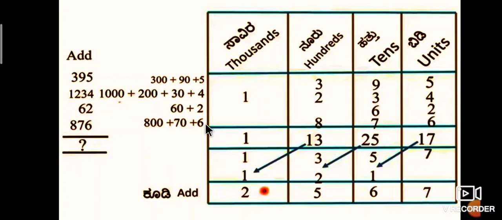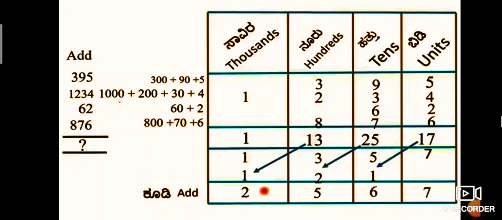How is it filled? 6 means ones, that is written in the unit place as 6. 7 into tens is equal to 70, therefore 7 can be filled in the tens place. Is it right? Again, 8 into 100 is equal to 800, therefore 8 can be filled in the hundreds place.